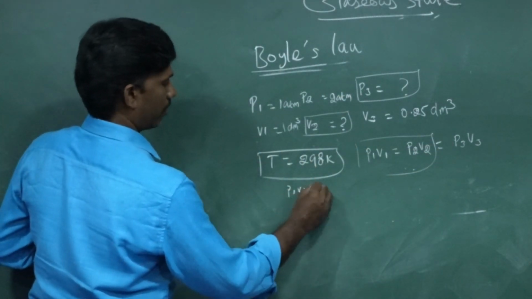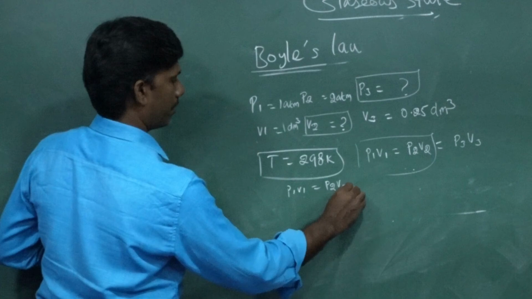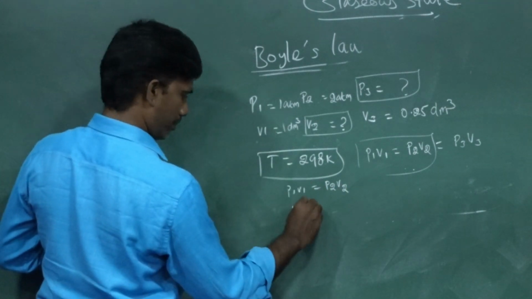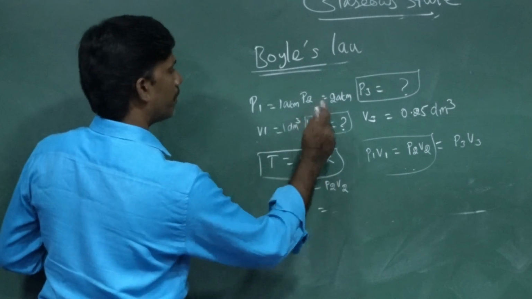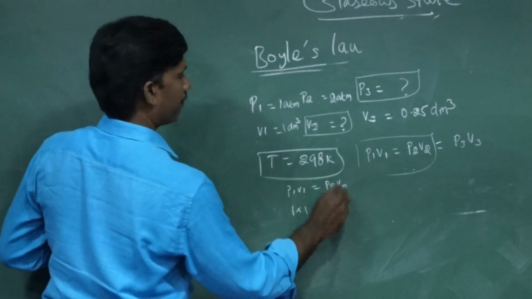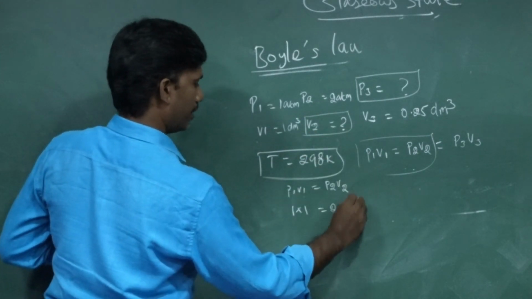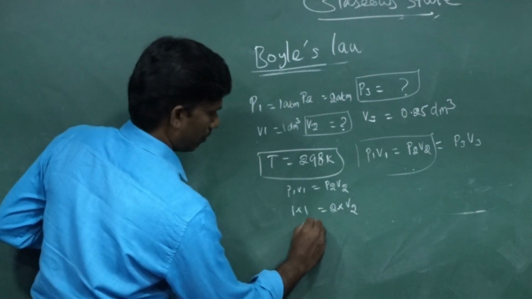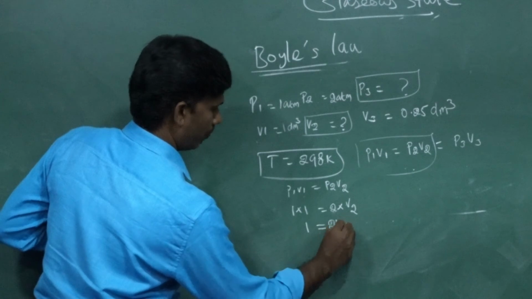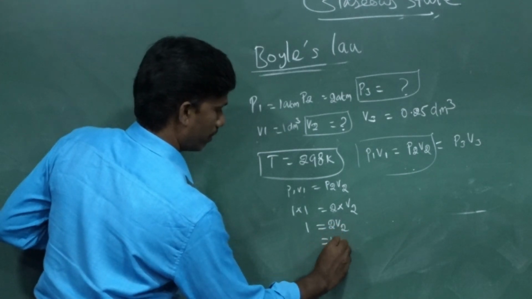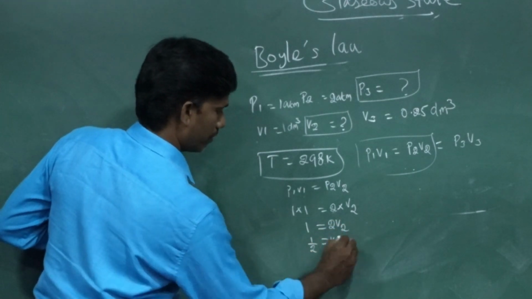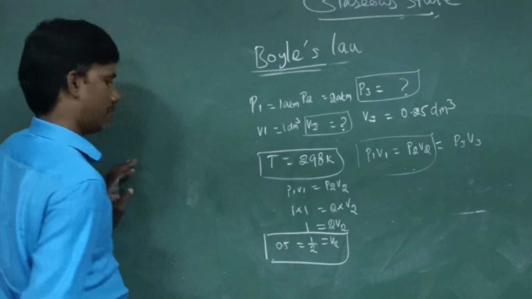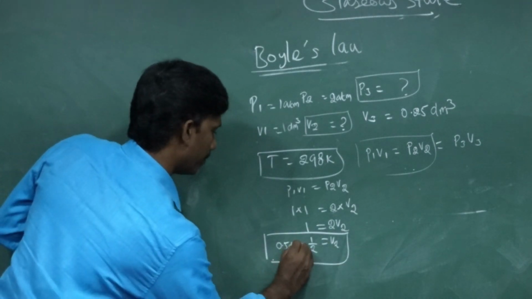P1 V1 equal to P2 V2, that is only what I am taking. P1 I have 1 atmosphere, V1 I have 1 decimeter cube or 1 liter. Then P2 is 2 atmosphere, V2 I don't know, that I need to calculate. So 1 into 1 equals 2 into V2, then V2 equal to 1 by 2, that is equal to 0.5. So V2 is 0.5 decimeter cube.